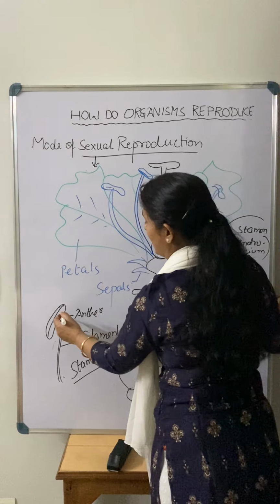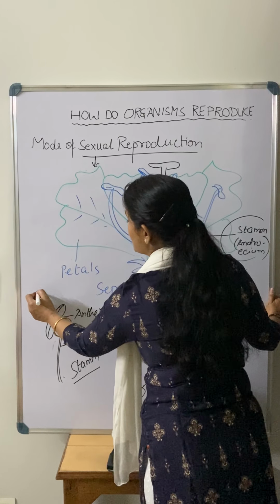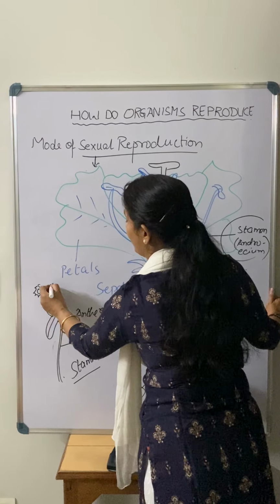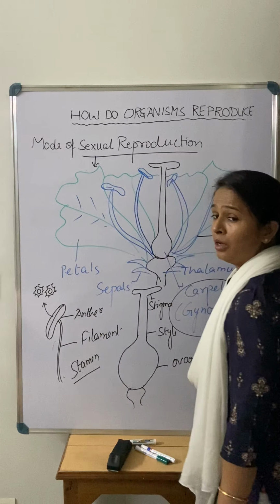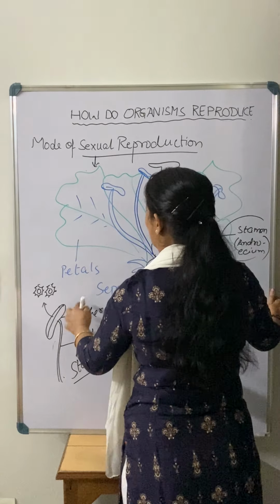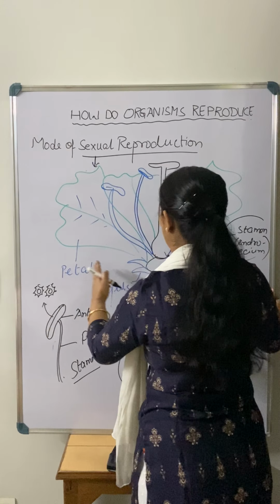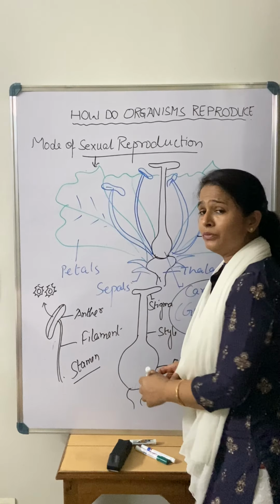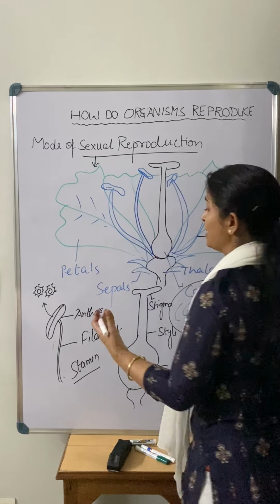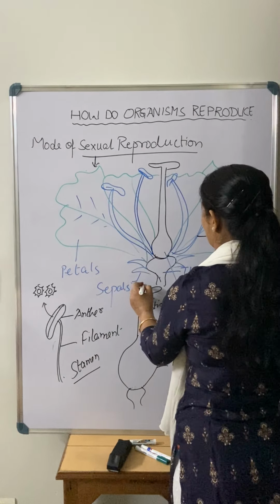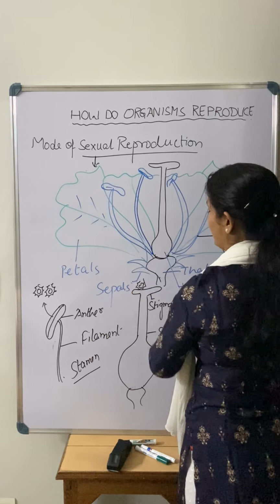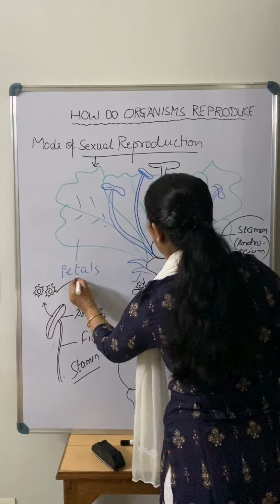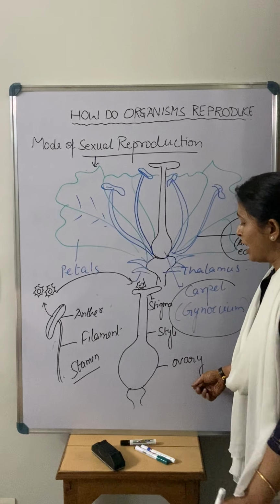Inside the anther there are pollen grains. A number of pollen grains are there, and when this anther lobe breaks, the pollen will come out from it, and by air or any agent, they will reach the stigma of the flower. So stigma is the receiving part for the pollen grains, which means pollen will fall on the stigma of a carpel.